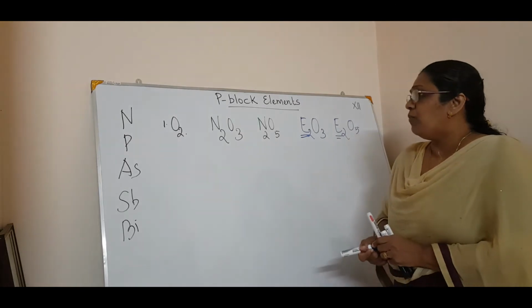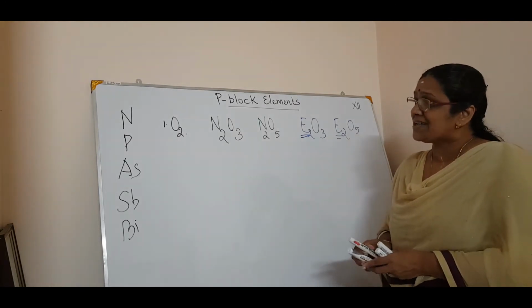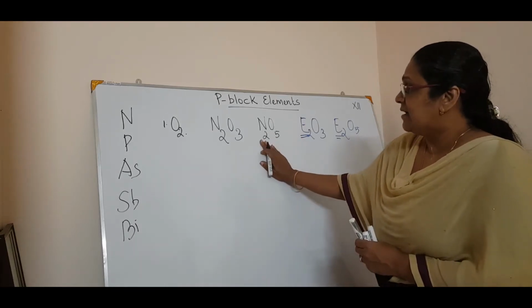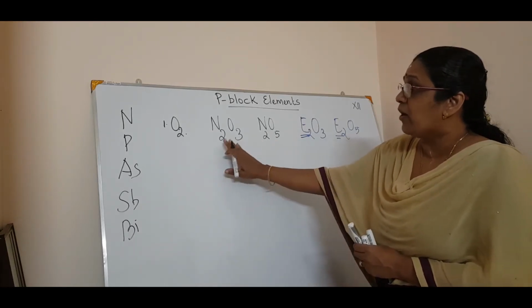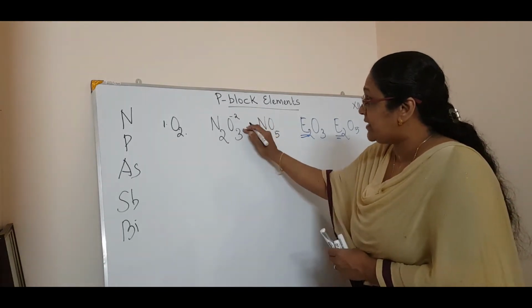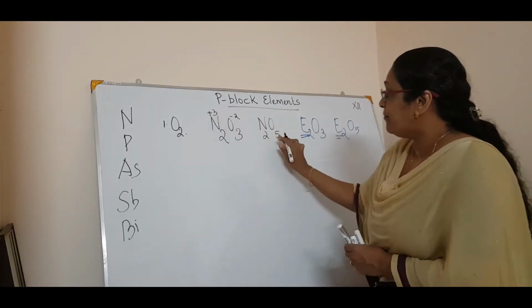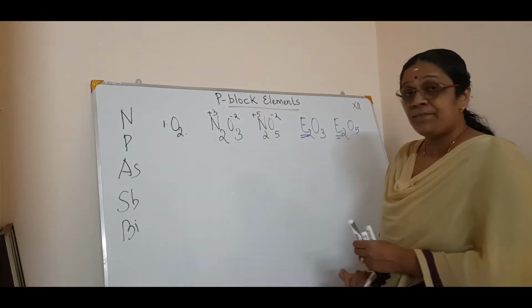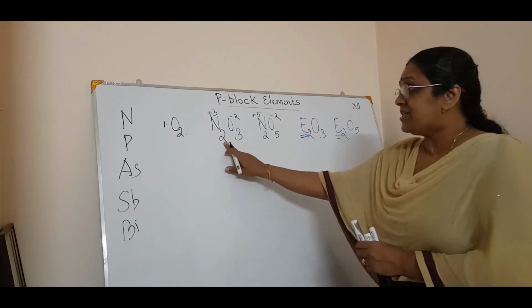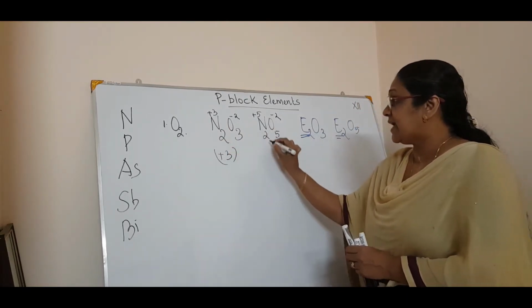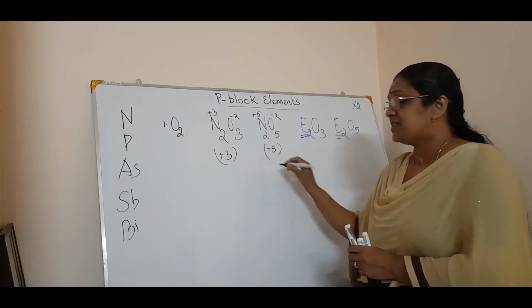Okay. Now, when you talk about this reaction with oxygen, let me calculate the oxidation state of these two. This oxygen is -2, so nitrogen is +3 here, and here oxygen is -2 and nitrogen is +5. So listen, in this case nitrogen is in a +3 oxidation state, and in this case it is in a +5 oxidation state.